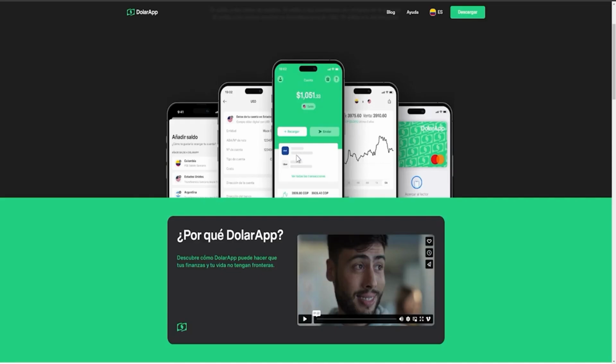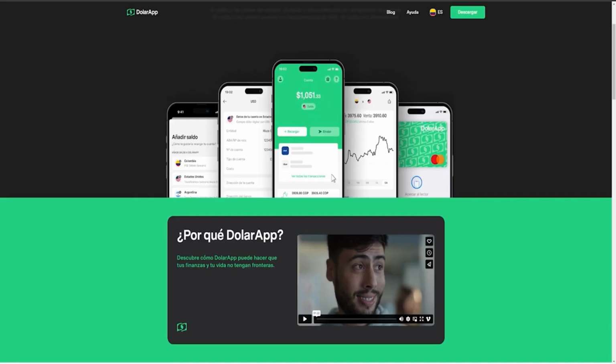And if that weren't enough, they also offer another option, a prepaid or debit MasterCard. This allows you to make payments anywhere using your available dollars. So you can use them and pay directly in your country locally.